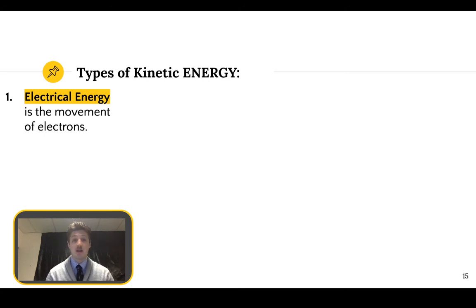Everything is made of these tiny particles called atoms. Atoms are made of even smaller particles called electrons, protons, and neutrons. And it's the movement of these electrons between atoms, because they can share them, that causes electricity.